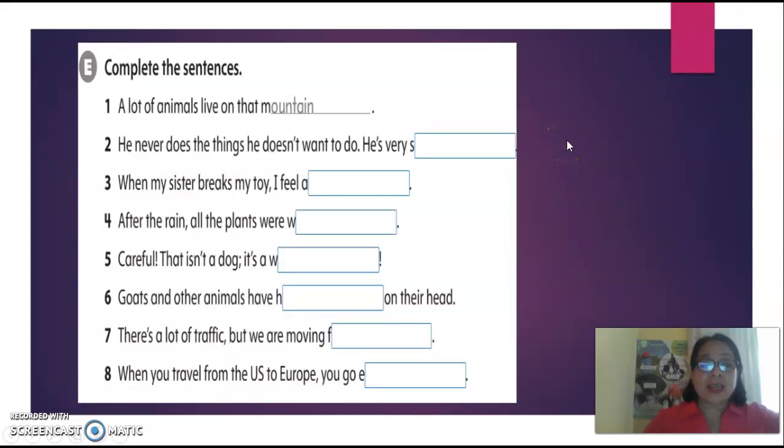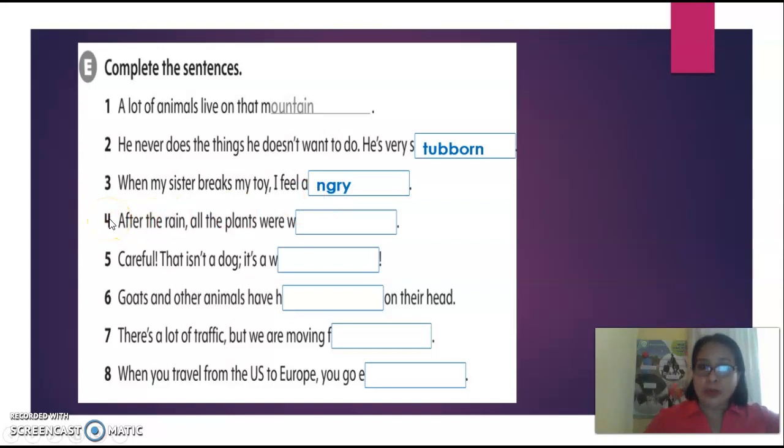Continue with the letter E. It says, complete the sentences. Use the vocabulary from the lesson, okay? A lot of animals live on that mountain. You have the letter M, complete the word, mountain. Number 2, we will do together the number 2 and the number 3. He never does the things he doesn't want to do. He is very stubborn. 3, when my sister breaks my toy, I feel angry.